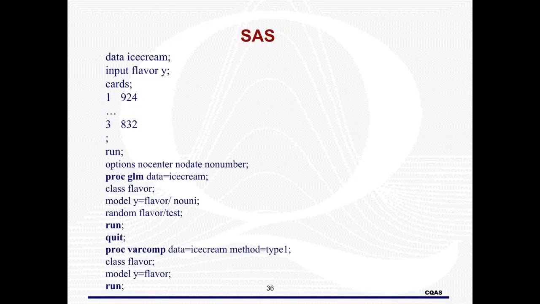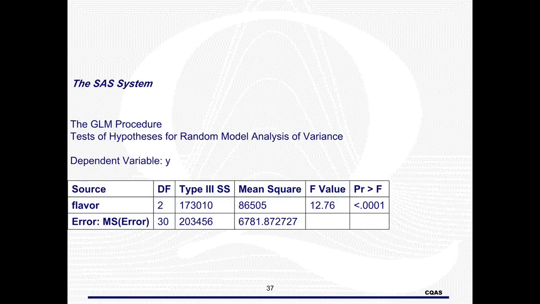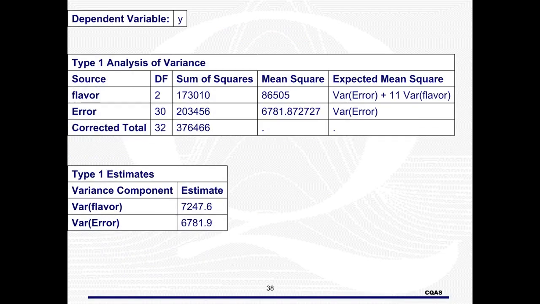Here is the program to do this problem in SAS. Here is the ANOVA output. Here are the estimates of the variance components.